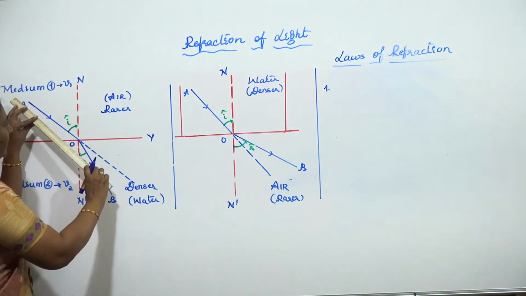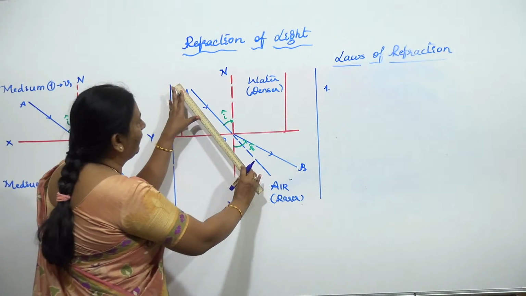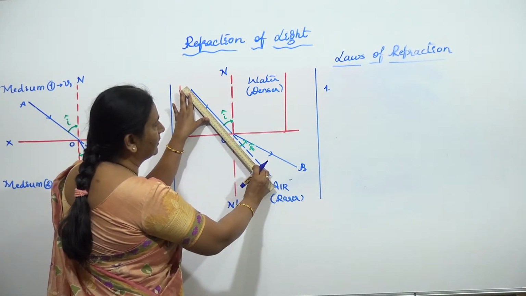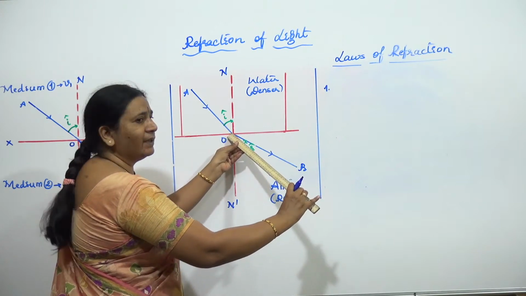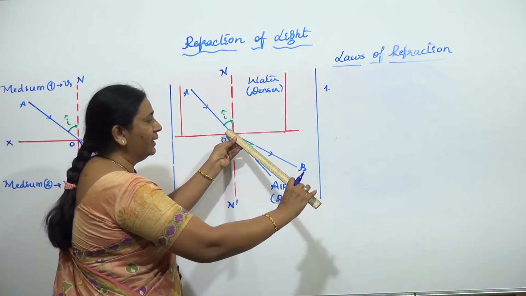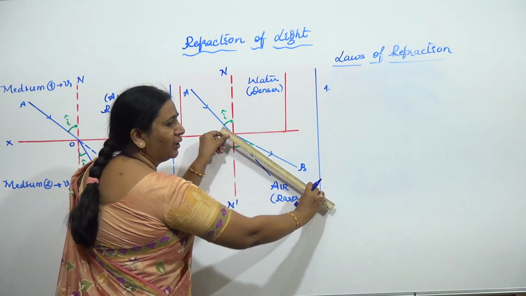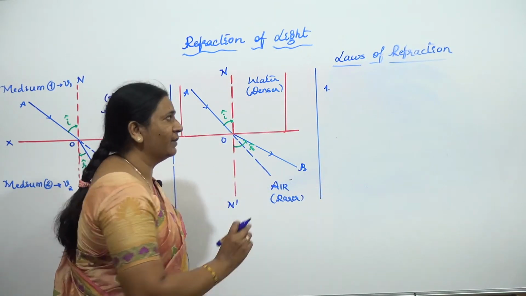Already I said what is the meaning of lying in the same plane. So if you are having incident ray like this and the normal in the same plane of the board, your refracted ray will not come out. It is also going to be in the plane of the board itself. That itself is the first law.